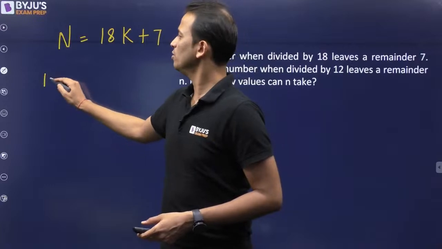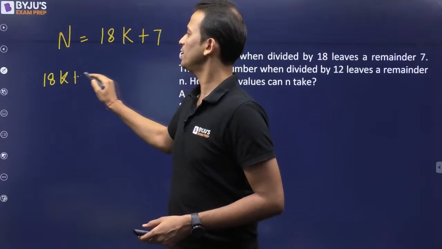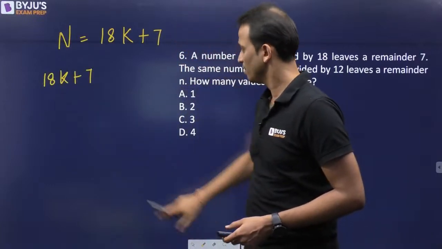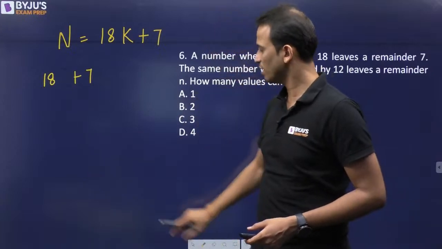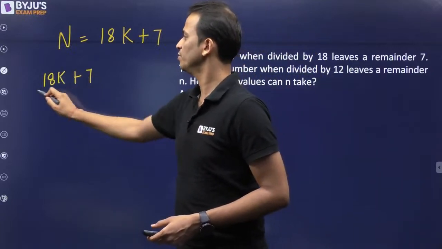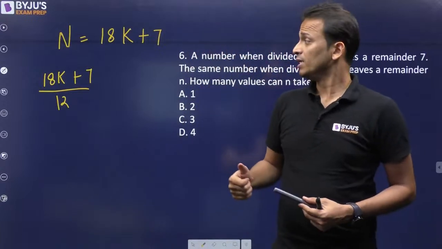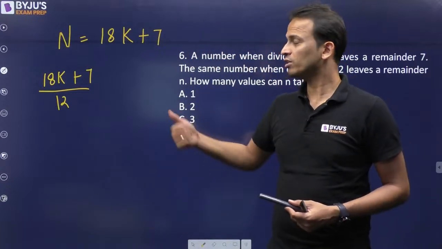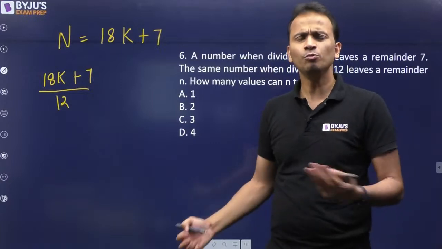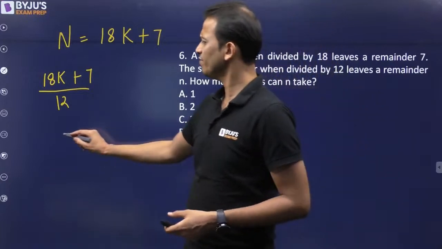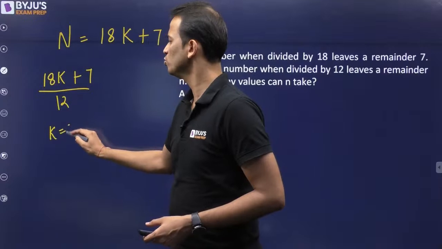Now this number 18k plus 7, if I divide it by 12, what will be the different remainders? Now the remainders will definitely depend on the value of k. So let's put in values of k.